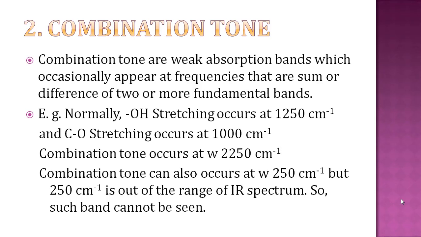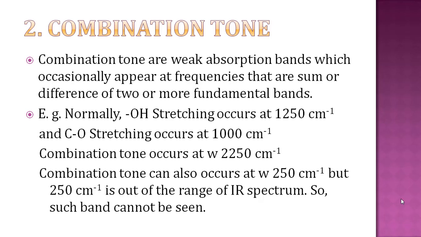So at 2250 cm inverse. Combination means either sum or difference. A combination tone of these two bands, OH and CO, could also be seen at 250 cm inverse, but 250 cm inverse is out of the range of the IR spectrum. So such a band cannot be seen in the IR spectrum.